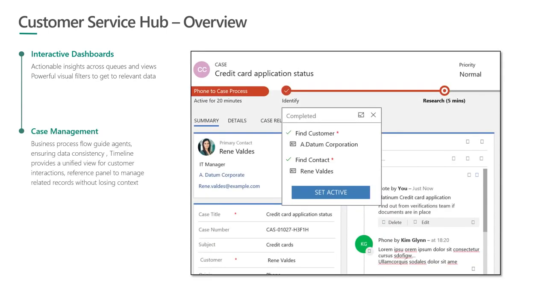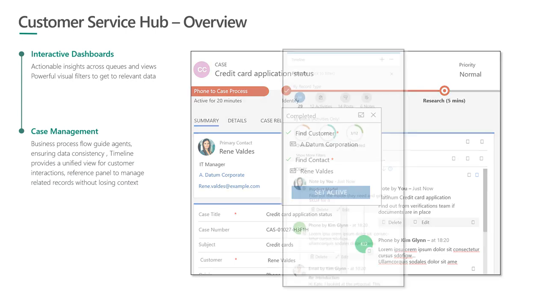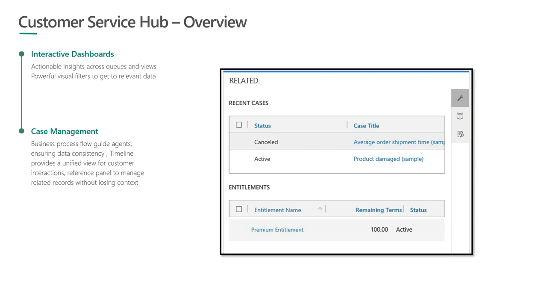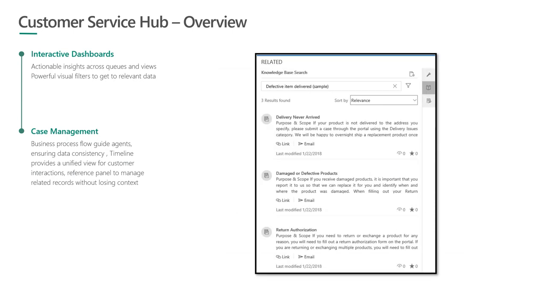It is possible to do complete case management from within CSH. You can look at cases, and you can use business process flows to guide the agent across the case lifecycle. We have a timeline view which you can use to look at interactions between the customer and the support organization. You can look at related information, related cases, or related entitlements for a customer in the reference panel that we provide, and you can also do knowledge search while working on a case record.